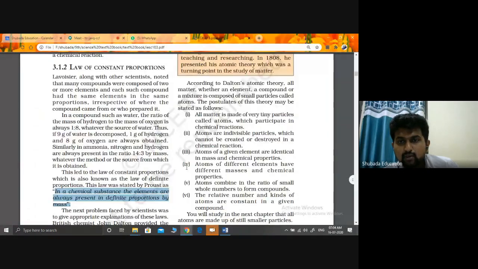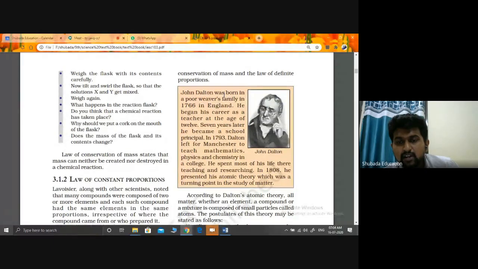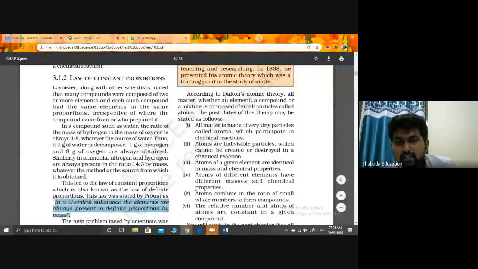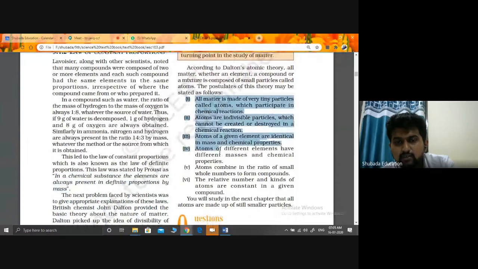Okay, you studied about what? Dalton. According to Dalton's atomic theory, all matter, whether an element, a compound or a mixture, is composed of small particles called atoms. The postulates of this theory may be stated as follows. These are the points given by Dalton.